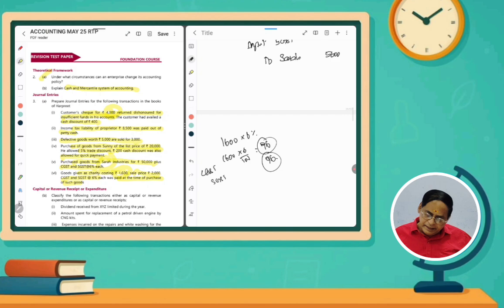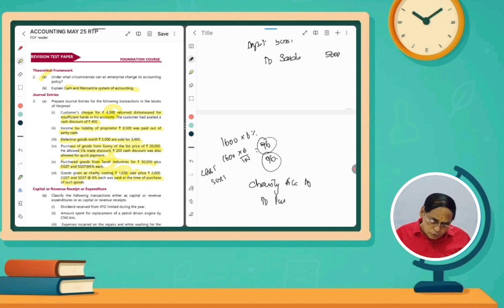So we have to reverse that entry. Normally while we are purchasing, purchase account debit, input CGST debit, and input SGST debit. Now we have to reverse. So which one should be debited? Charity account. Why? Charity is an expense, it is a loss. Debit all expenses and losses. So charity account debit to purchases. Why crediting the purchases? Because we purchased only for the business. Now if we take goods out of the purchases, from the business, for charity purpose, purchases will be reduced. So decrease in purchases will be credited.